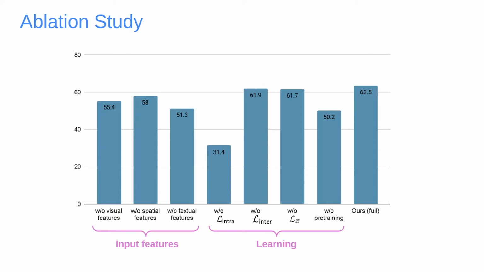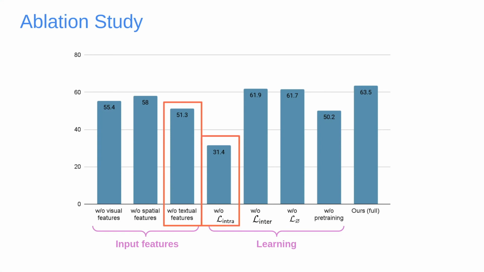We also perform a comprehensive ablation study, ablating different features provided to the transformer model, as well as our loss objectives. The impact of dropping textual features while retaining only position features and the special name token was the most significant, with performance dropping by 12.2%.